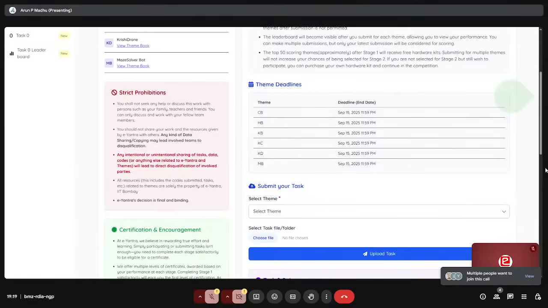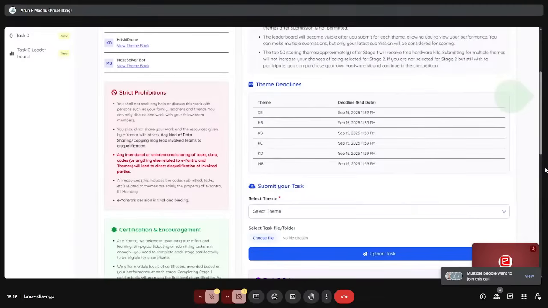Task Zero is pretty simple, but for subsequent tasks, if you start at the end, you won't be able to complete the task. If you ask for deadline extensions, we won't entertain that. Deadlines are hard, and if you are not able to submit by the deadline, it's your issue. You should manage your time properly.